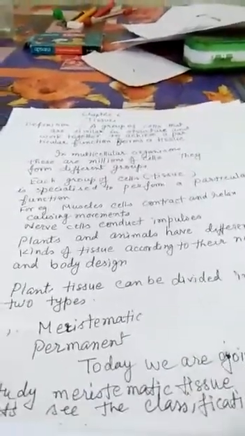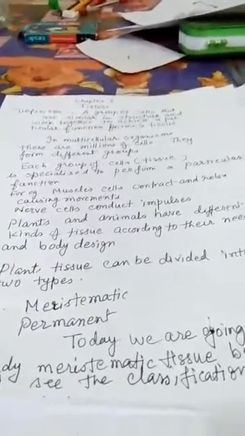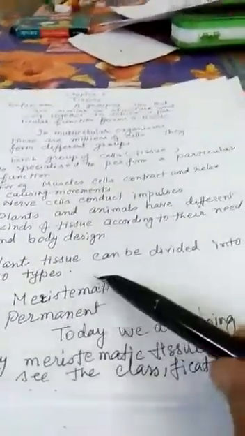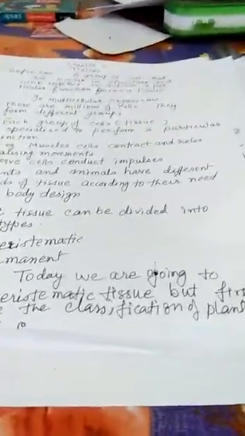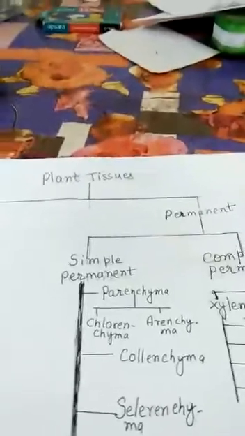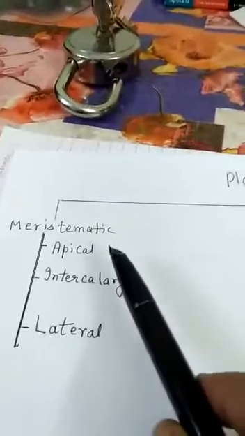Now, plant cells can be divided into two types of tissues, meristematic tissue and permanent tissue. Today, we are going to learn about the meristematic tissue and also the classification of plant tissue. So now let us learn about the classification of plant tissue. Plant tissue can be divided in broader classification into two forms, meristematic and permanent.